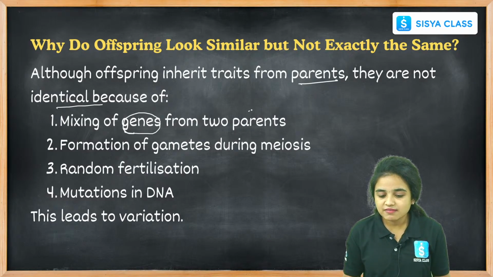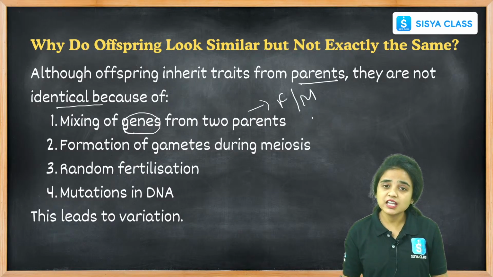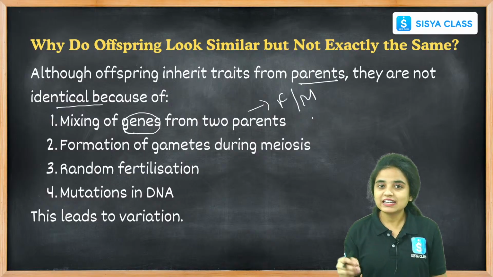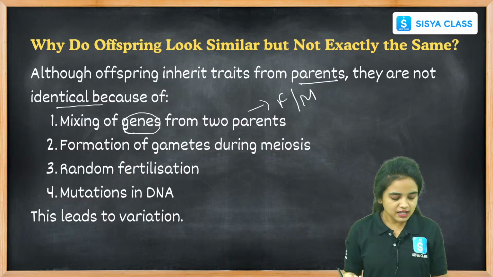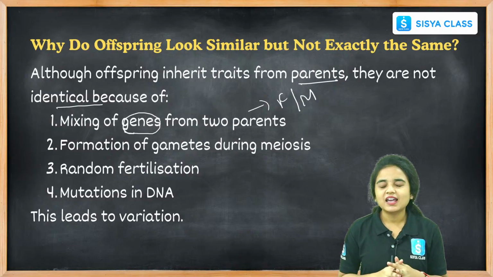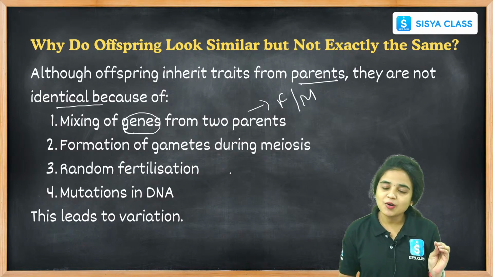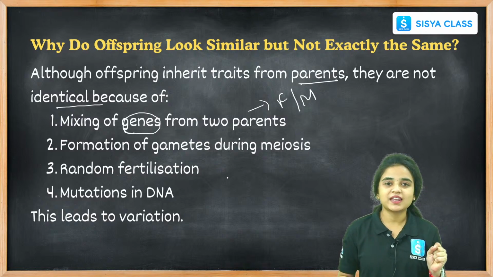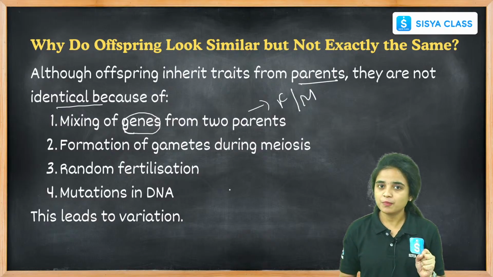Okay, how will the mixing of the genes happen? We are getting genes from both parents, from our father as well as from our mother. These genes are mixing together. So this is the reason we do not look like an exact copy of our parents. We just get similar characters from our parents. Hence we are not an exact copy of our parents.